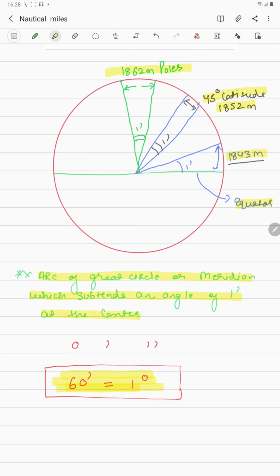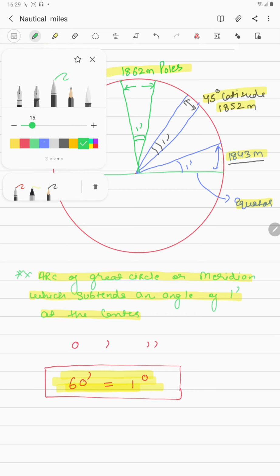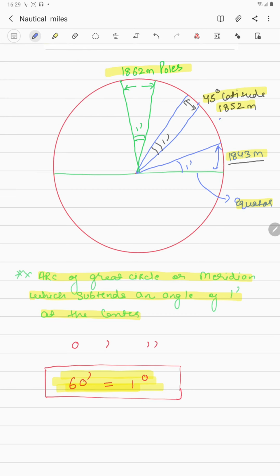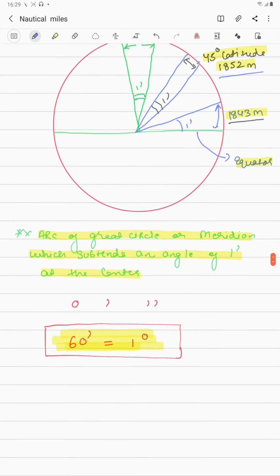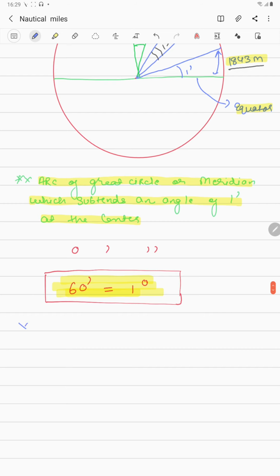So guys, now the ICAO has adopted the value of 1852 meter for all the purposes, because it is the average value, or the in-between value from the poles to the equator. So the value which we have to take is the 1852 meter value. All right. Now guys, why am I telling you that at the equator it is 1843 meter and at poles it is 1862 meter? Because this is a very important point.